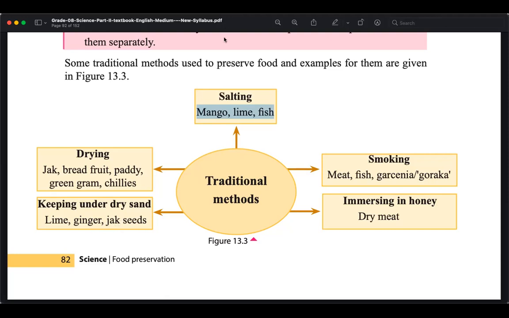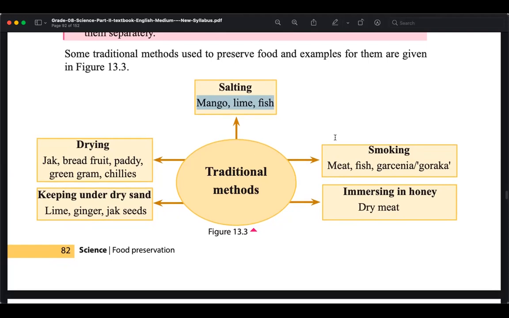Dry sand is basically so airflow is not very good, because when sand is filled, it is really packed, right? It is not a good environment for air to move. And it is dry, so moisture from the environment will not be attracted to the sand, therefore you can keep it for a long duration. Lime, ginger like things can also be kept for a long duration by doing that.